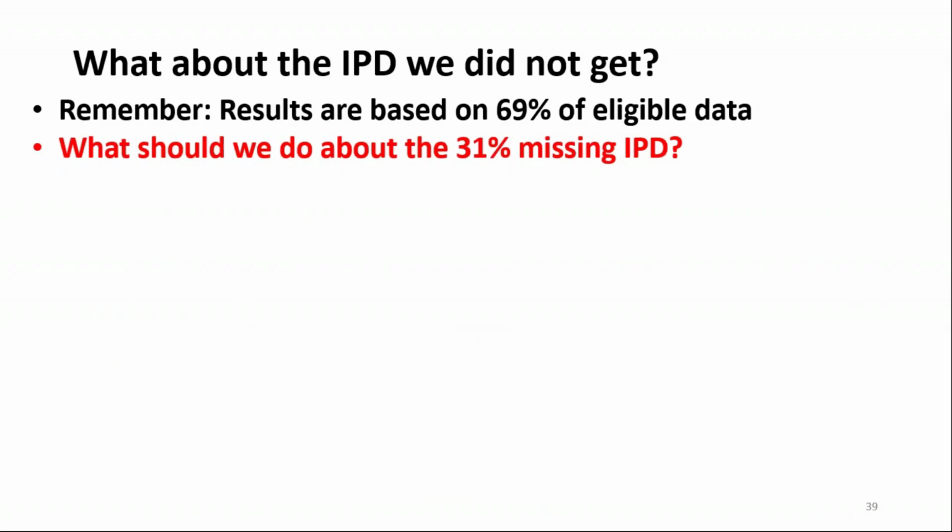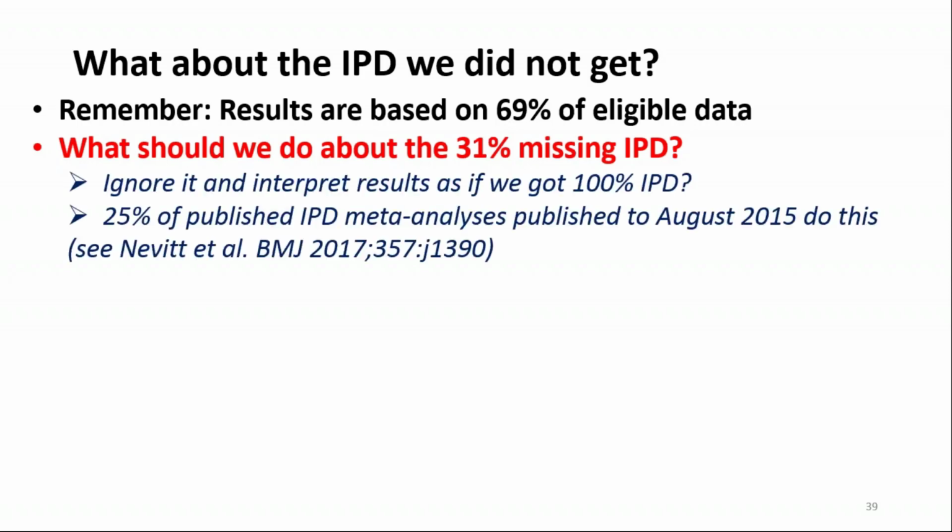We must remember that these results are based on 69% of our eligible data, and that 31% of the data is missing from these results. And what should we do about that? Perhaps we should just ignore it and hope no one notices, interpret our results as if we did get 100% of IPD. And this is unfortunately what 25% of published IPD meta-analyses do. They make no reference to the fact that they didn't get all of their data.